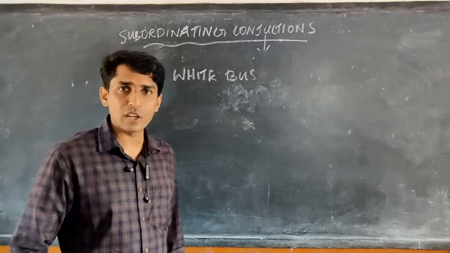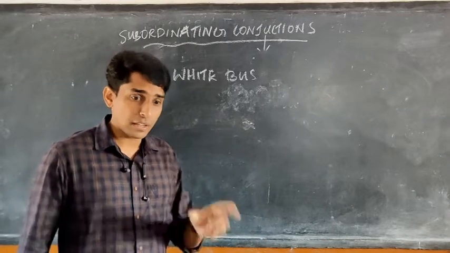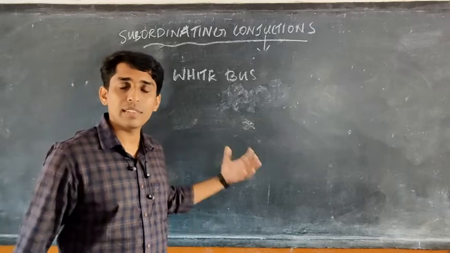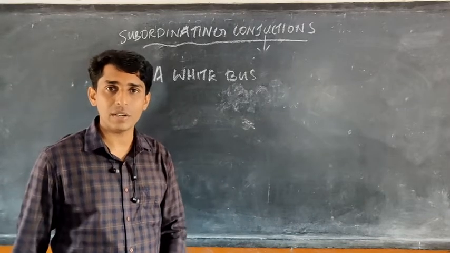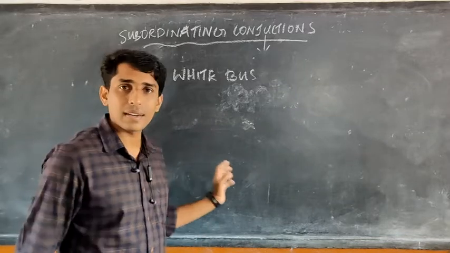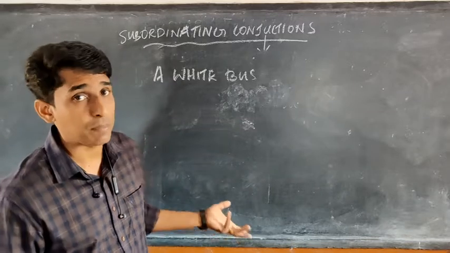So I think the idea is clear to you. The first part we joined meaningful parts together. Here one is completely meaningful. The other one is dependent on the other one. So there we use the subordinating conjunction. In the first part we use coordinating conjunction. Coordinating conjunctions are FANBOYS and subordinating conjunctions are A white bus.